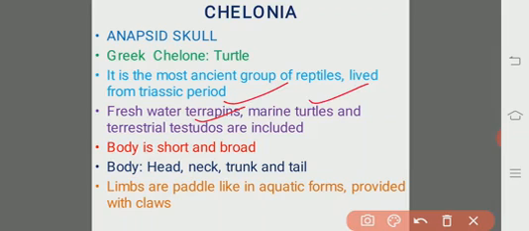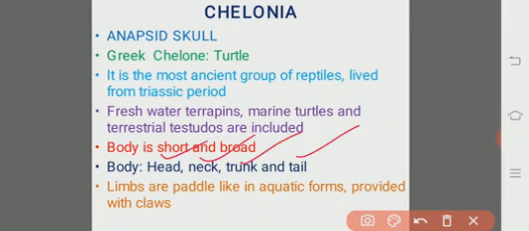Those which live in freshwater are named terrapins, those which live in seawater are turtles, and those which lead a terrestrial mode of life are known as testudos. All of them are included under the order Chelonia. The body looks like a box, short and broad. The body is divisible into head, neck, trunk and tail.